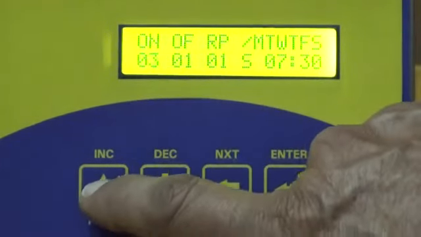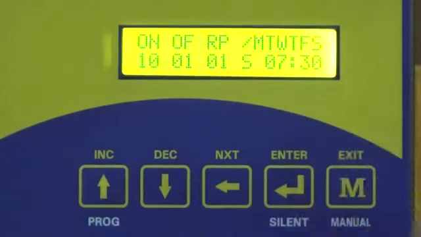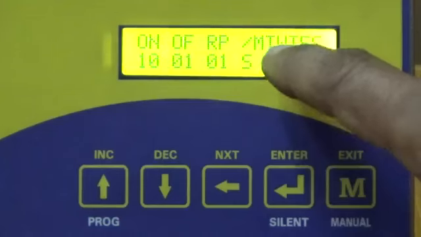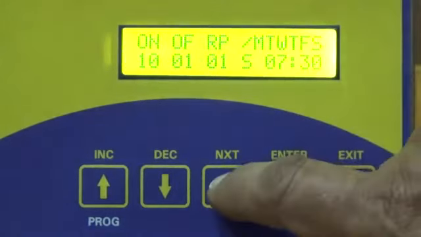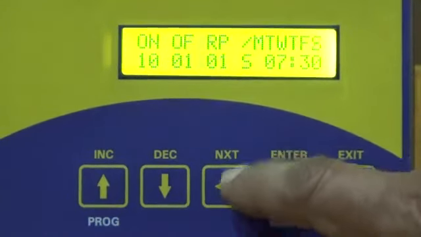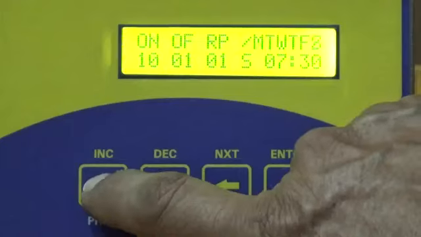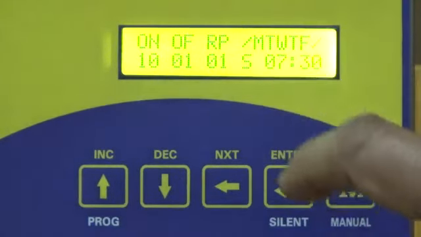03 is flashing. Increase this to 10 seconds. Monday, Tuesday, Wednesday, Thursday, Friday, Saturday are selected. If you don't want to select Saturday, use the next key. Come to Saturday, press increment key. This will now deselect Saturday. So the bell will not ring on Saturday.